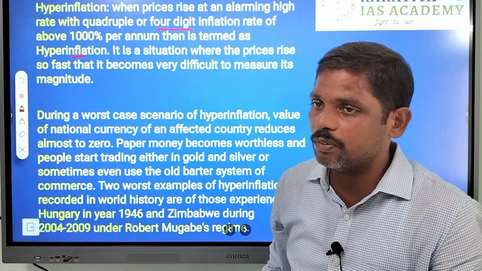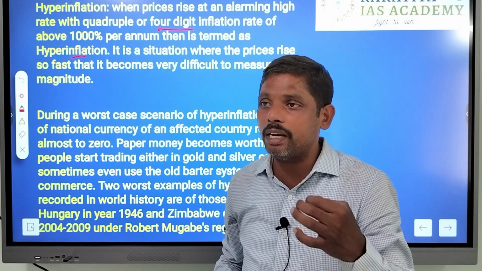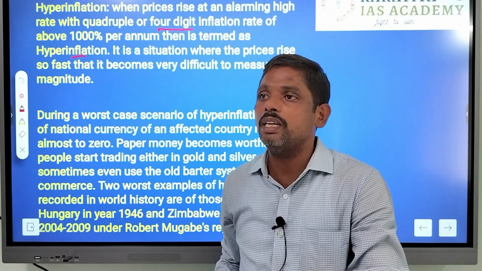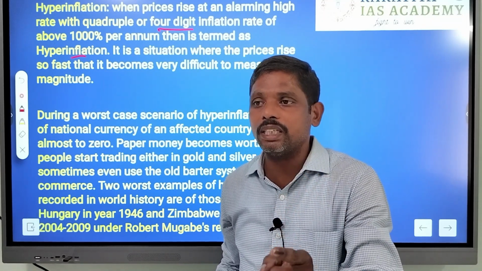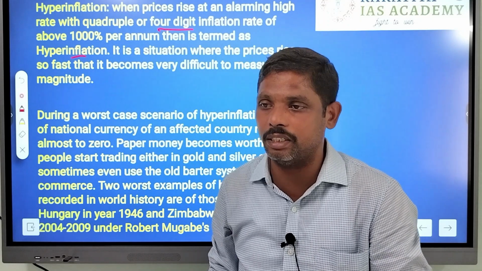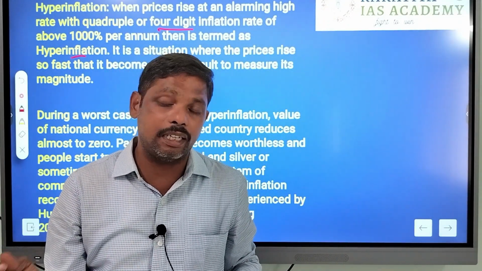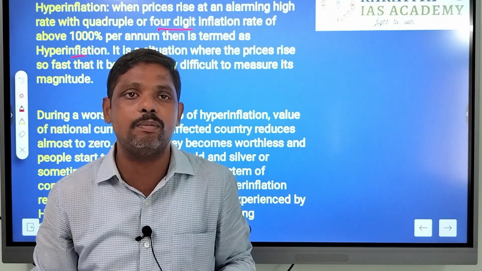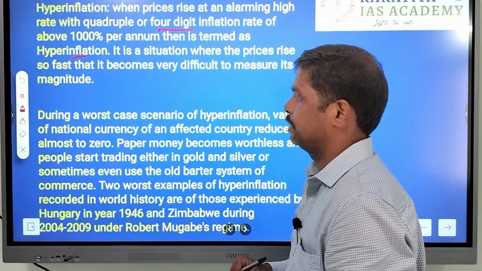If the government wants to act, any measures to control inflation should be taken when the inflation is less than 20%. If inflation crosses beyond 20%, it will be highly difficult for governments to control the inflation.